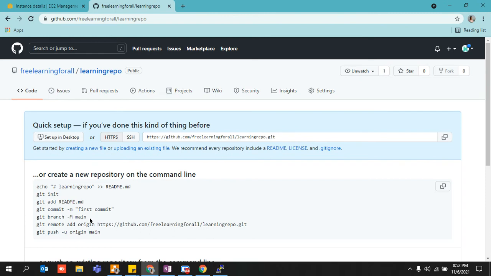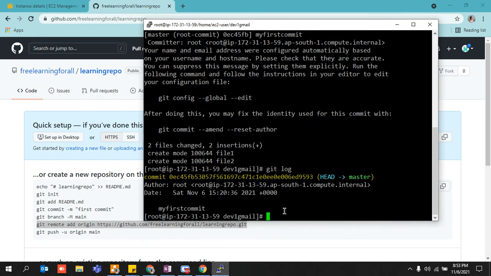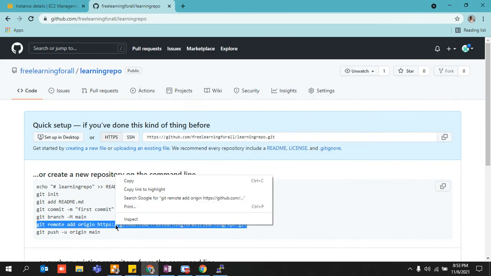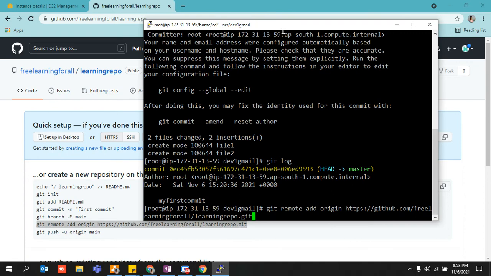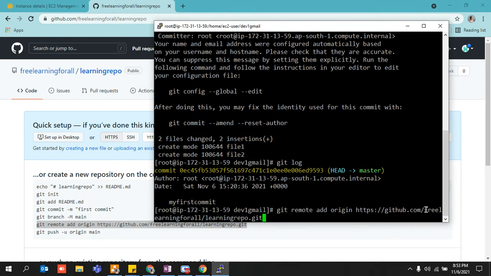Now what you have to do is add this repository onto your local repository, right? Once you add it, only then can you push something onto that particular branch. So come over here and copy it. Guys, just follow my lecture, it would be very easy for you to understand. Git remote add origin. This is the website name, this is my username, and this is the repo which I'm trying to add over here, right?